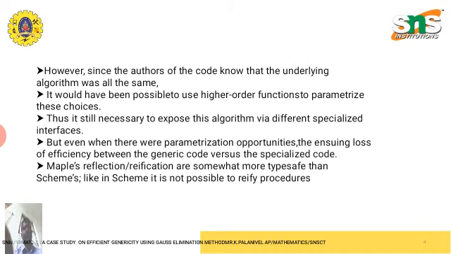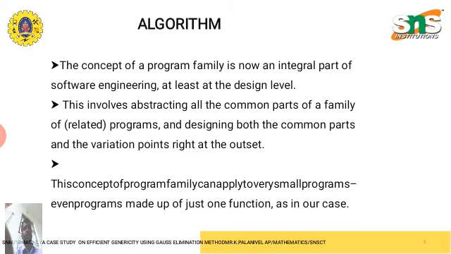It is still necessary to expose the algorithm via different specialized interfaces. But even when there were parameterization opportunities, there was a loss of efficiency between the generic code versus the specialized code in Maple. Reflection and reification are somewhat more type safe than some schemes.